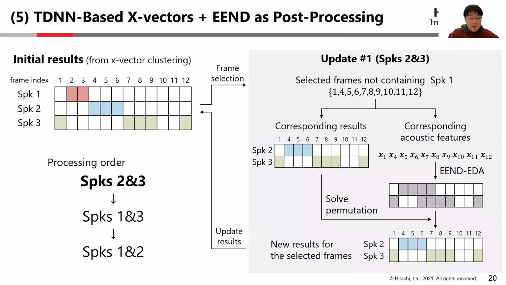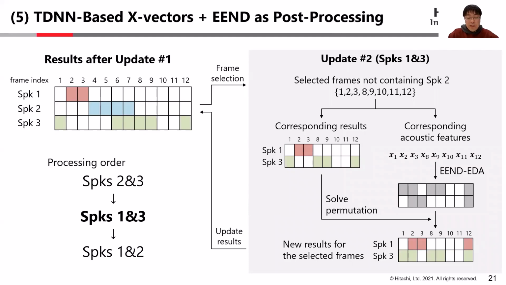To process speakers 2 and 3, we first select frames to contain only the selected speakers and silence. The corresponding acoustic features are input to the EEND-EDA model to estimate diarization results of two speakers. Speaker labels are assigned by solving speaker permutation between the initial results and the newly estimated results, and then the results are overwritten by the new results with overlap.